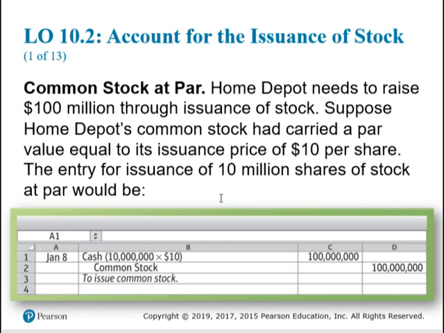No par stock was not assigned a value. This is rare, and normally when it's sold, that becomes the par value. How do we account for the issuance, which means the selling of, by the way, issuance of stock? This example shows Home Depot issuing $100 million worth of stock that has a par value equal to the issue price of $10. The journal entry is simply a debit to cash for the cash received, $100 million, and a credit to common stock.